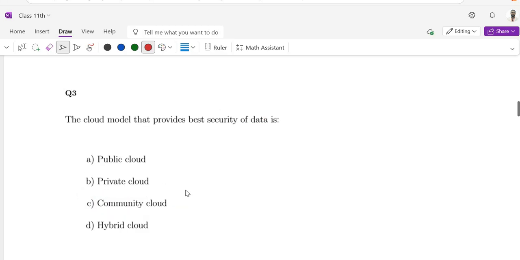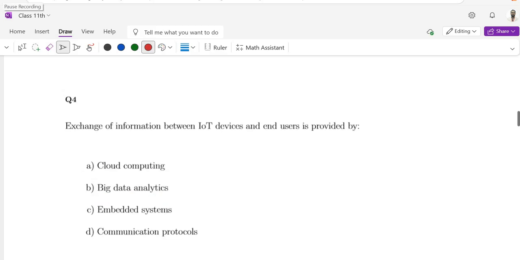The cloud model that provides the best security of data is public cloud, private cloud, community cloud, or hybrid cloud. The correct option is private cloud, because the best security is in private cloud.